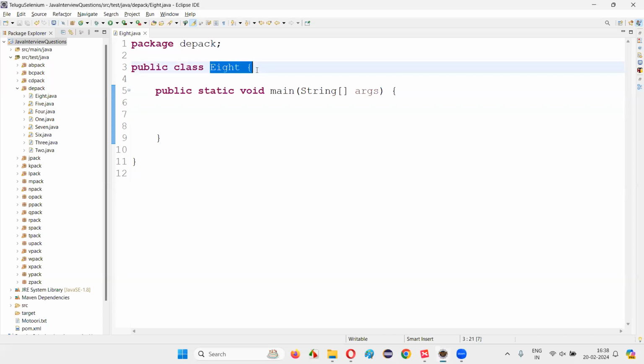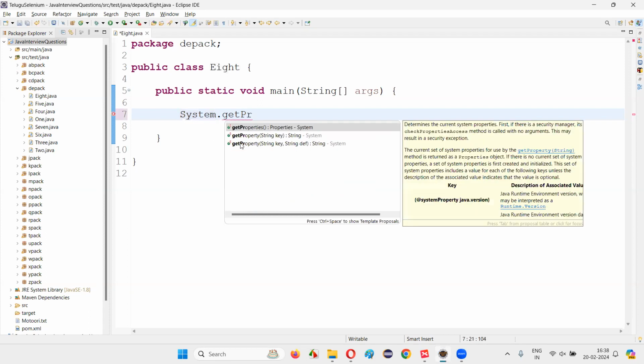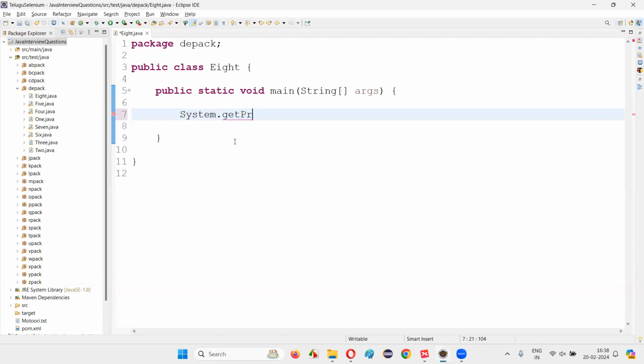Here, I already created one class named Name8 and Random class. Inside that, a main method is already created. Now here, I would like to write the statement System.getProperty. Just go with this getProperty one, okay? And here double quotes, and in that provide the property name that you want to retrieve, user.dir.